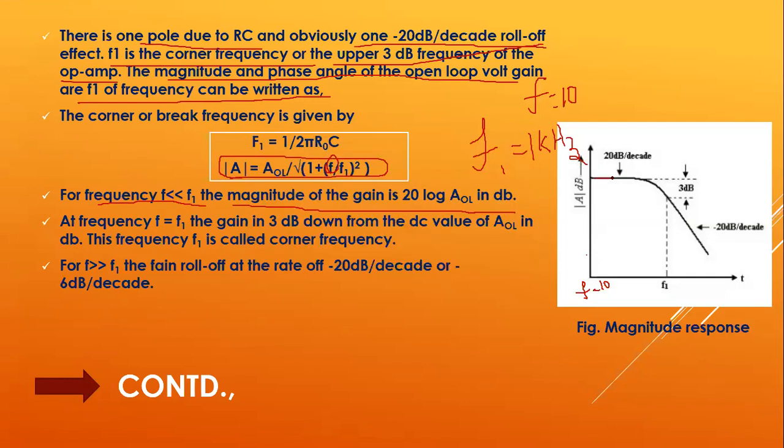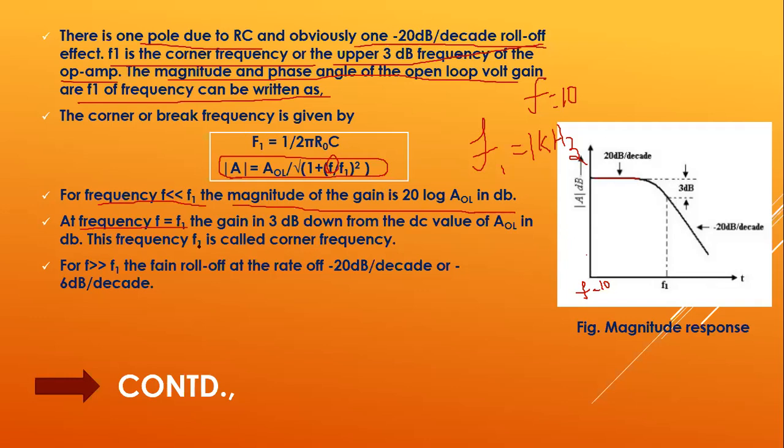The gain is maximum and it is constant till certain frequencies. Again, I am considering the frequency F equal to F1, that is, both the circuit frequency and the break frequency are equal. So this is 1 kilohertz and this is also 1 kilohertz. If both frequencies are equal, what happens? You will get AOL divided by root of 1 plus 1, that is equal to 1 by root 2.